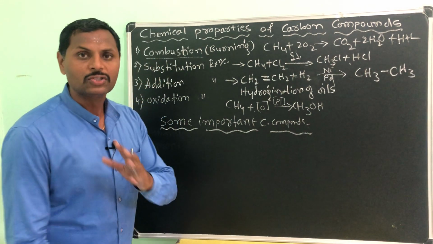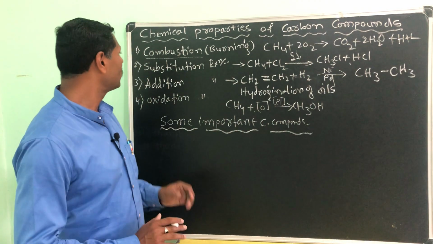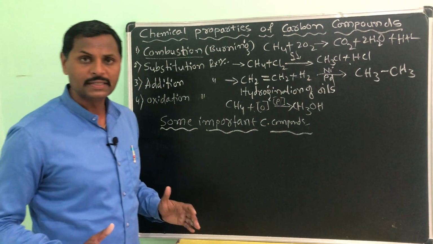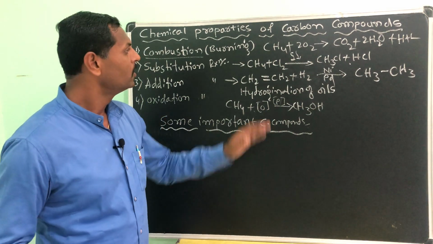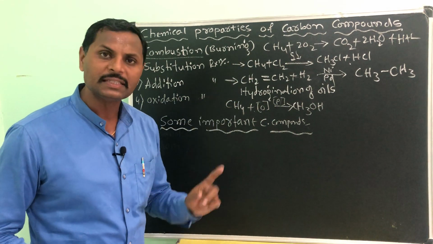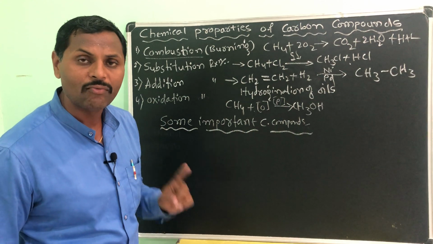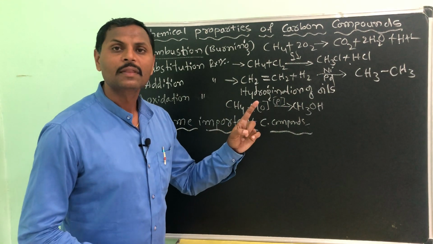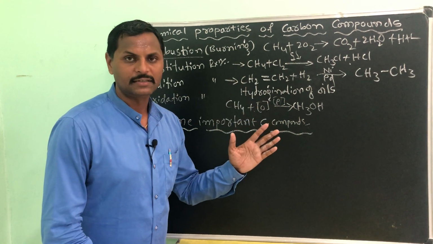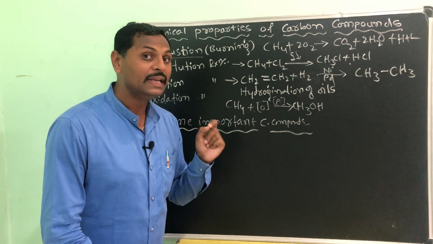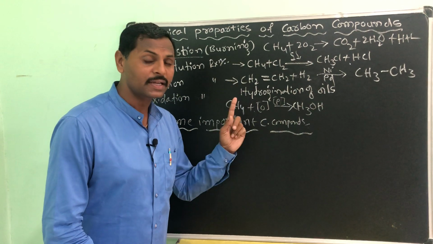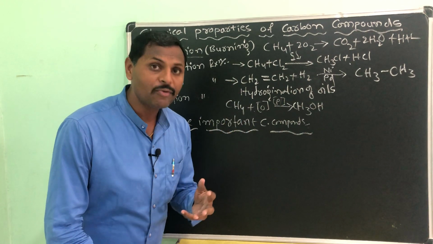Understood? Okay then. So the first point we understood, what is that? The combustion or burning. Any carbon compound you burn, the result will be the same, that is carbon dioxide and water and heat and light energy. But if you give a lesser amount of oxygen while burning, you will get a yellow flame.